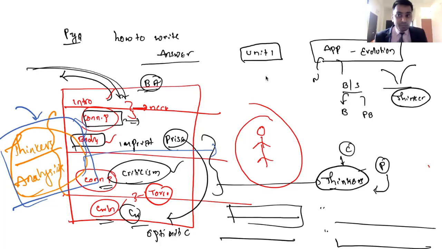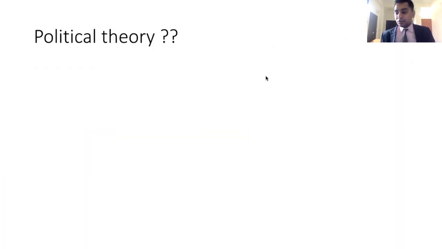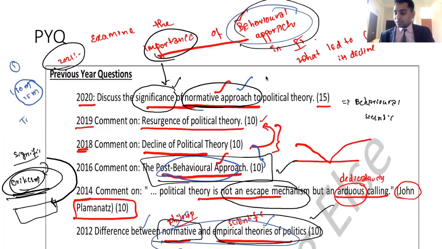Now, how to remember these thinkers? If these thinkers are Mahatma Gandhi, Dr. B.R. Ambedkar, then it is very easy to remember the names because they are our people. But unfortunately, political science as a subject has evolved in the West. This is not an Indian context. Only Kautilya is a political thinker in India, but for the rest, everything is developed in the West. As a result, the names will be very difficult to remember, like John Clemens. Look at this. If it is K. Paul, we will remember, but John Clemens, it is very difficult to remember.